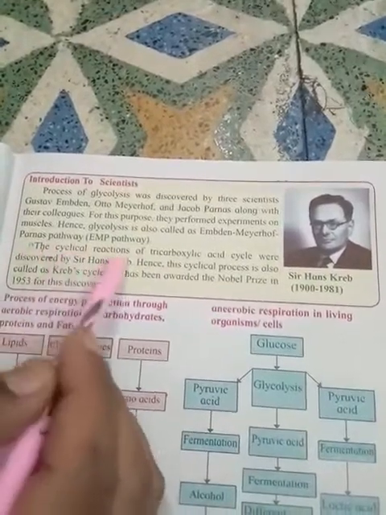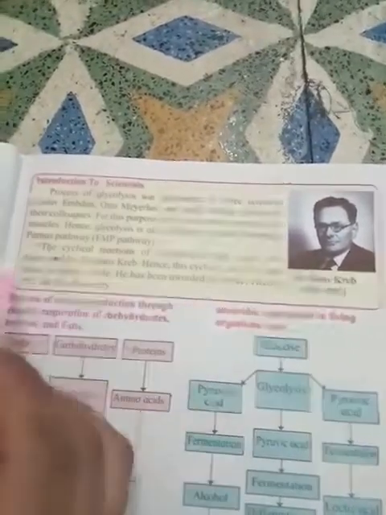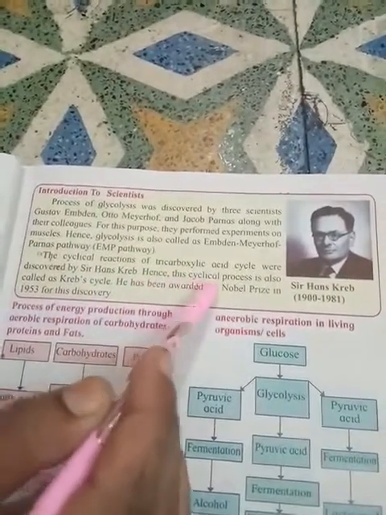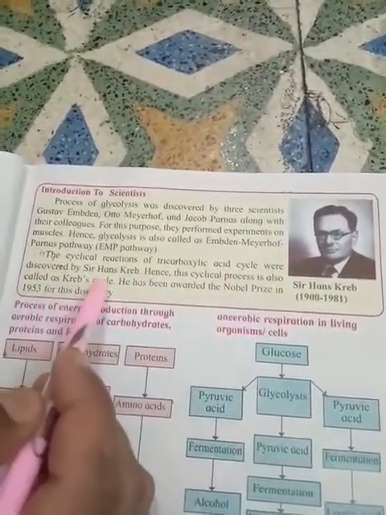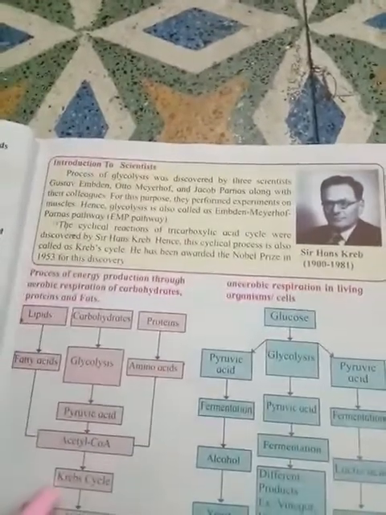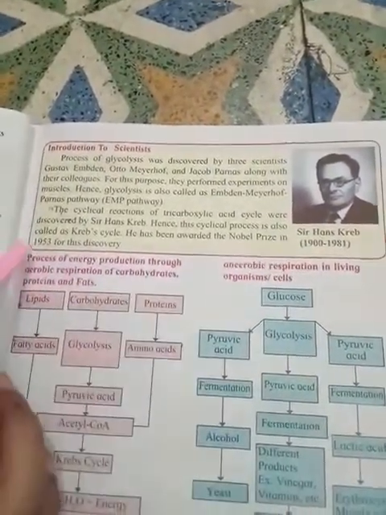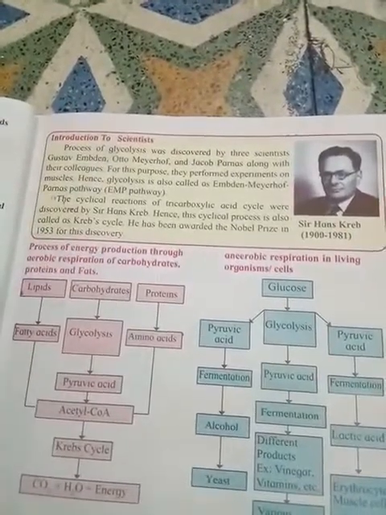And the cyclic reaction of the TCA cycle was discovered by Sir Hans Krebs. Hence this cyclic process is also called the Krebs cycle. Means Krebs cycle means TCA cycle. Understood? And he got the Nobel Prize in 1953 for his discovery.